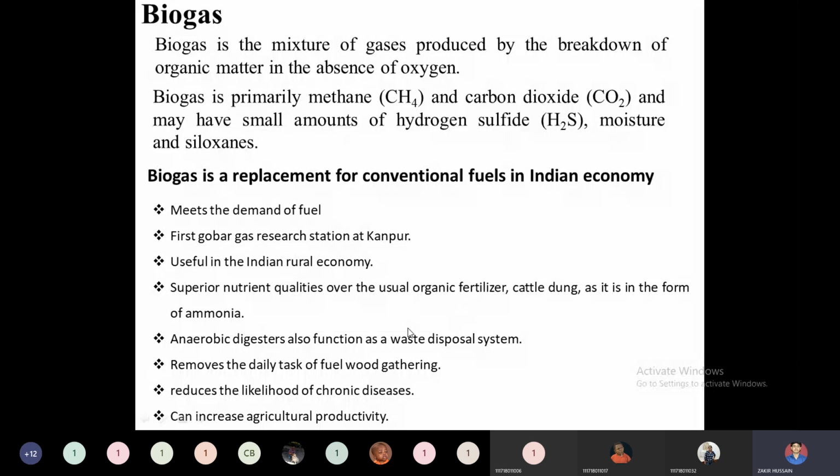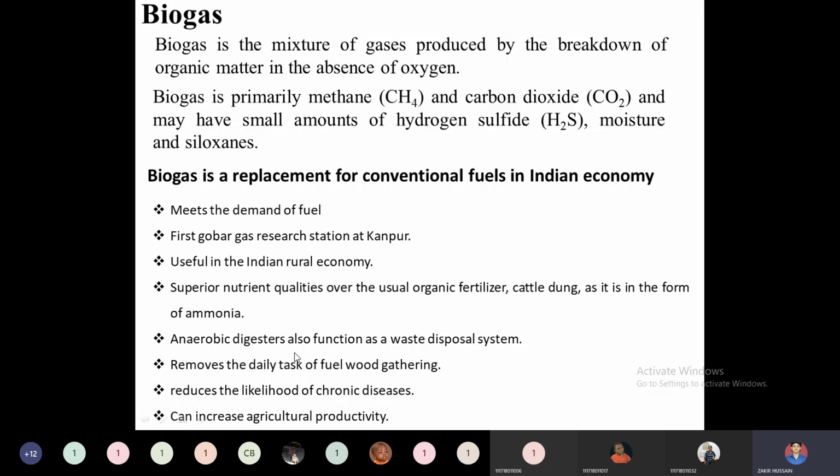Then this has an advantage for the rural women who spend a lot of time gathering firewood to combust in an open environment. Biogas technology will minimize their firewood gathering activities and remove the task of collecting fuel wood.